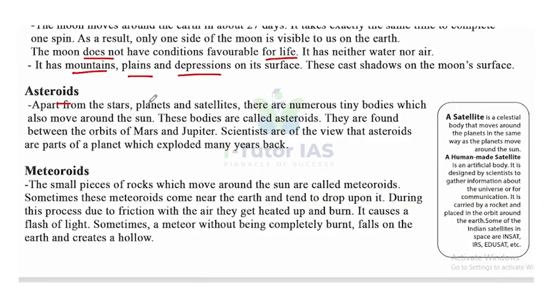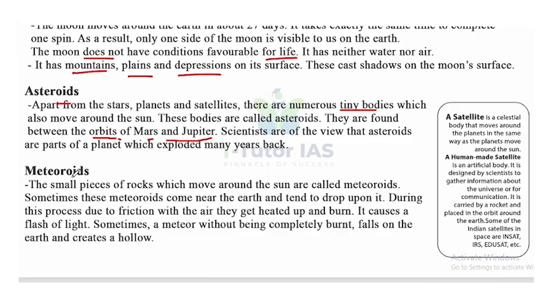Apart from the stars, planets and satellites, there are numerous tiny bodies which move around the Sun. These bodies are called asteroids. They are found between the orbits of Mars and Jupiter. Scientists are of the view that asteroids are parts of a planet which exploded many years back. So scientists still believe that asteroids may be a part of a planet which exploded many years back.